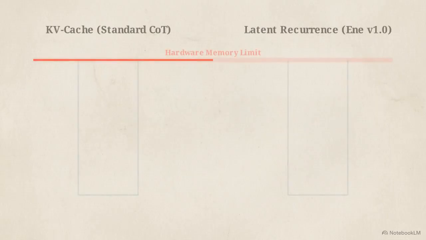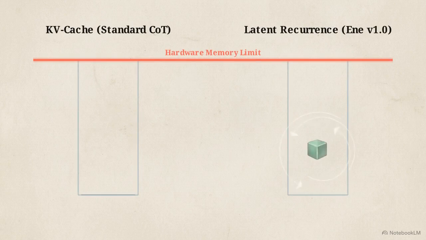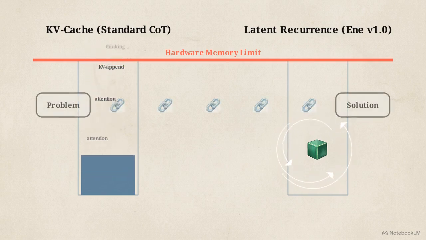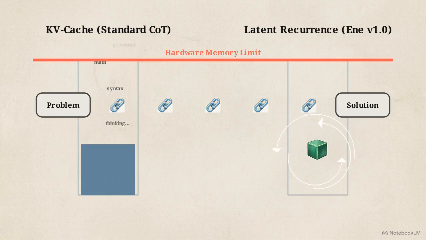This chart compares the resulting hardware load. On the left, as the model emits linguistic tokens, the KV cache expands linearly. It consumes massive amounts of memory bandwidth, generating the necessary syntax, grammar, and vocabulary just to think out loud. This creates a structural bottleneck.